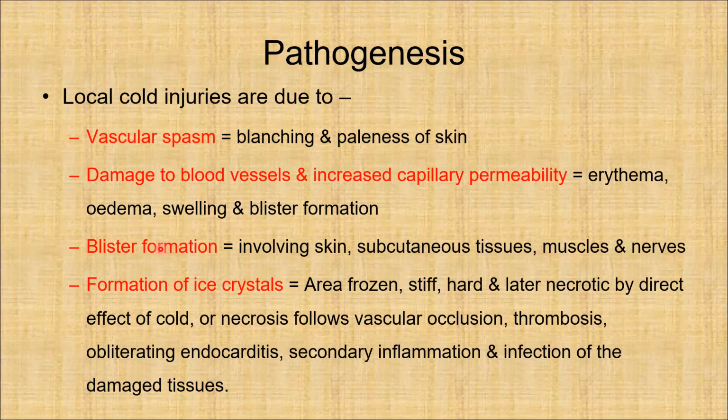There can be thrombosis, obliterating endarteritis, secondary inflammation, and infection of the damaged tissues. So basically there are four pathologies: vasospasm, damage to the blood vessels and increased capillary permeability, blister formation, and formation of ice crystals in the affected part.